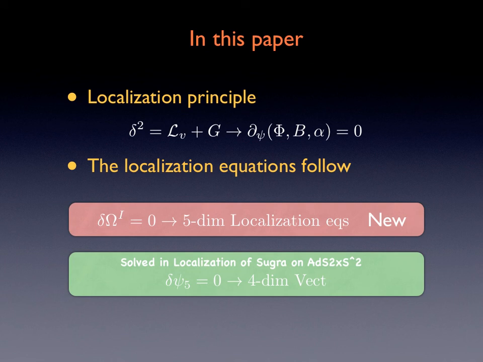To use localization, we need a fermionic symmetry delta that squares to a circle action. This implies that the fields cannot depend on the fifth coordinate. The localization equations then follow. For the vector multiplets, the variations of the gaugini give five-dimensional localization equations, which are new in this context. The variation of the gravitini give four-dimensional localization equations, which were studied before in the case of AdS2 x S2.